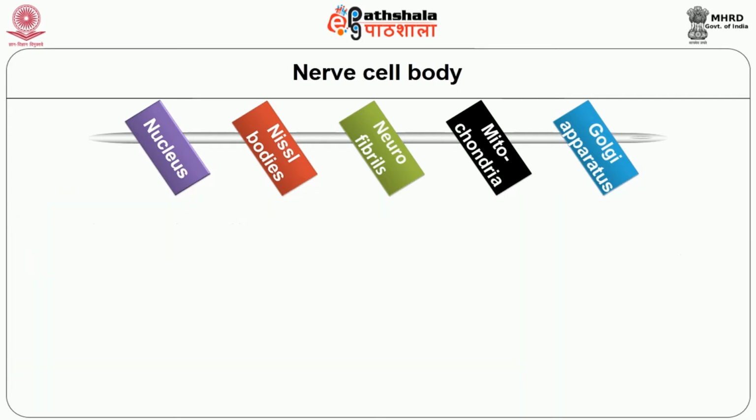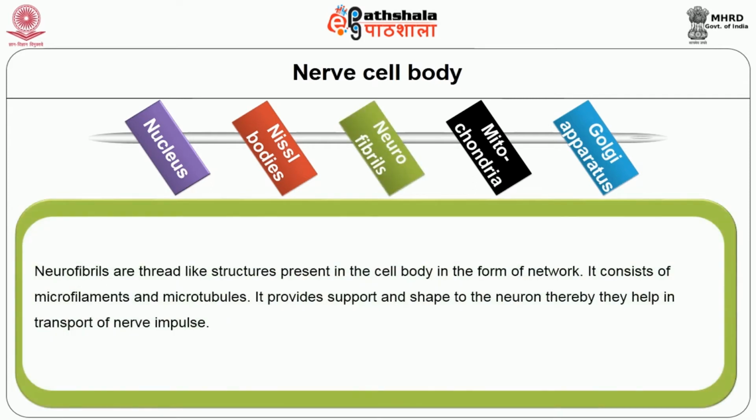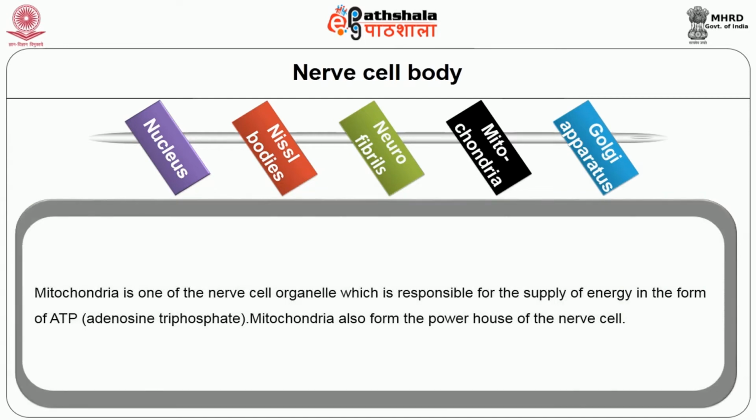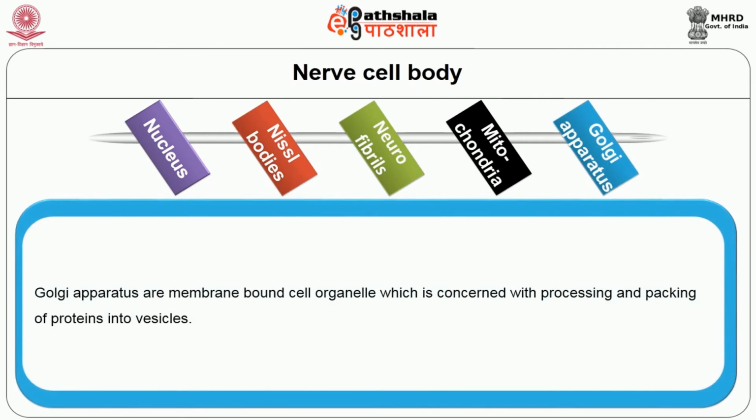Now, we are going to see about neurofibrils. Neurofibrils are thread-like structures present in the cell body in the form of a network. They consist of microfilaments and microtubules. They provide support and shape to the neuron, and thereby help in the transport of nerve impulses. Mitochondria is one of the nerve cell organelles which is responsible for the supply of energy in the form of adenosine triphosphate. Mitochondria also form the powerhouse of the nerve cell. The Golgi apparatus is a membrane-bound cell organelle which is concerned with processing and packing of proteins into vesicles.